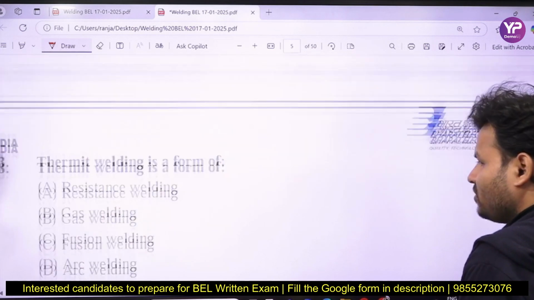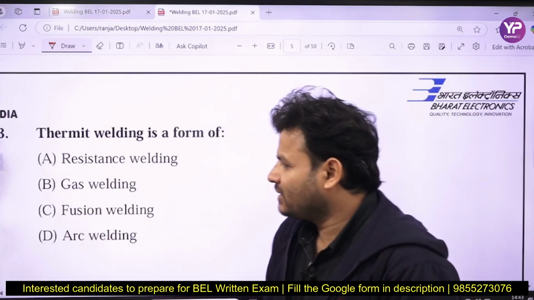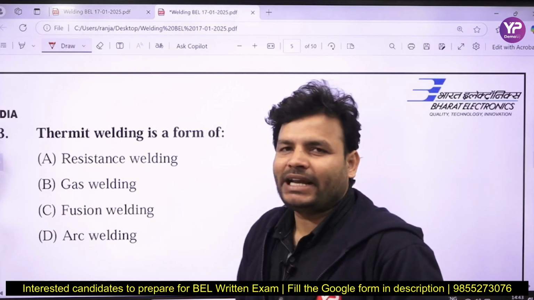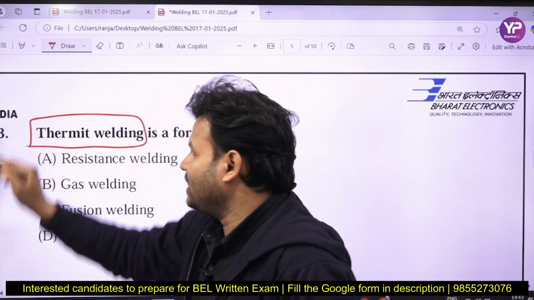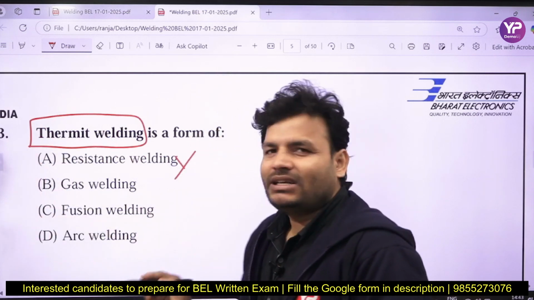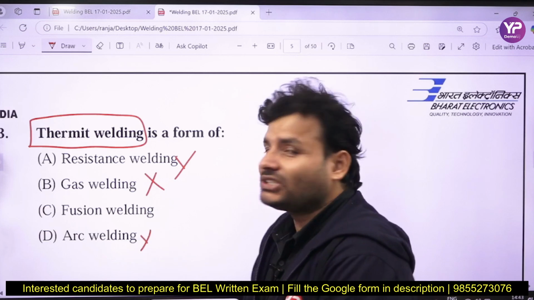Next, this is the question. Thermit welding is a form of: option A resistance welding, gas welding, fusion welding, or arc welding. So in thermit welding, which of the following is the type? Basically this is not a resistance welding. Thermit welding is also not a gas welding. It is not an arc welding. So this is a fusion welding.